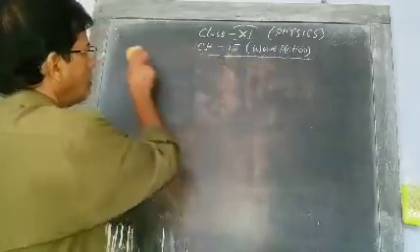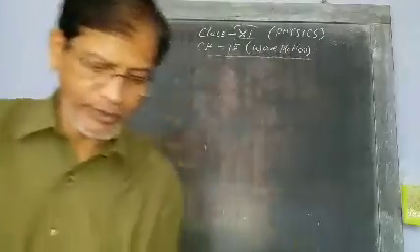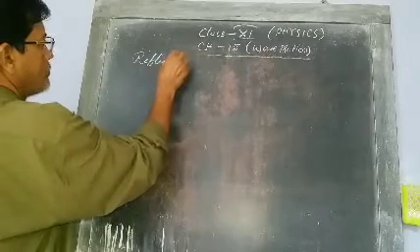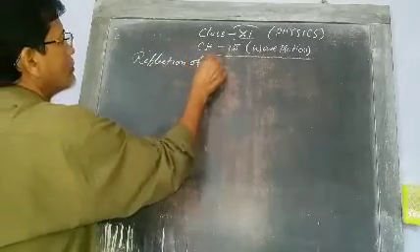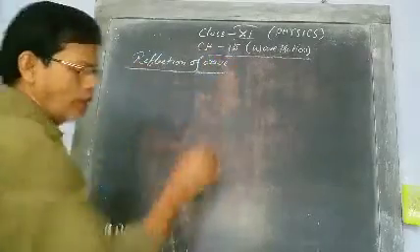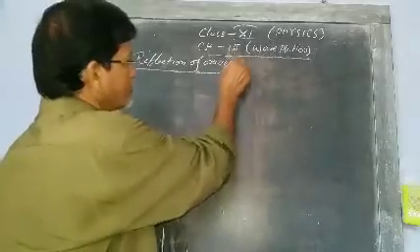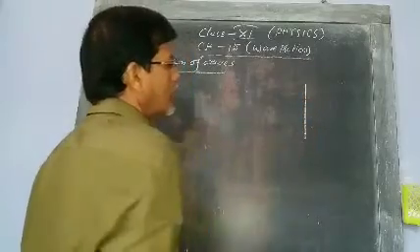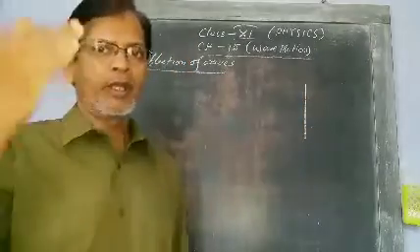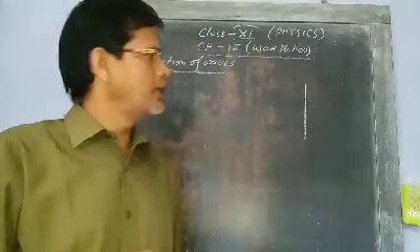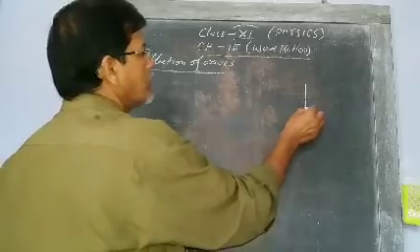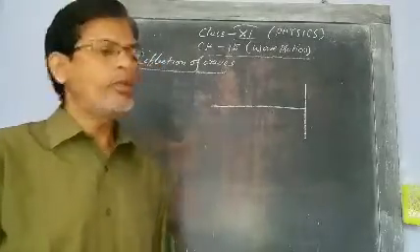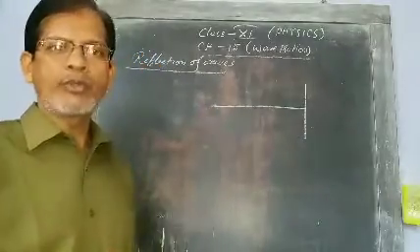Now, reflection of waves. Suppose there is a fixed boundary, and to this boundary a string is attached, and if you give a jerk on this side, a wave pulse will be produced.